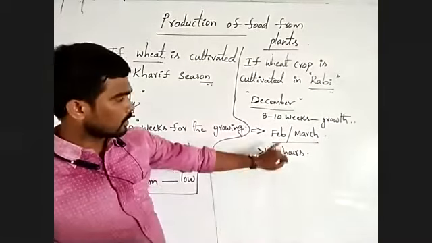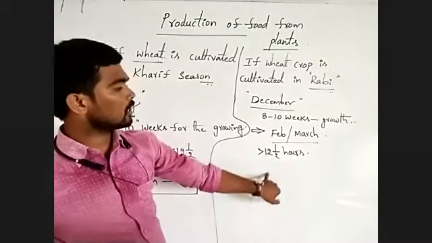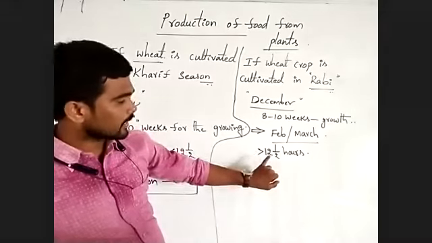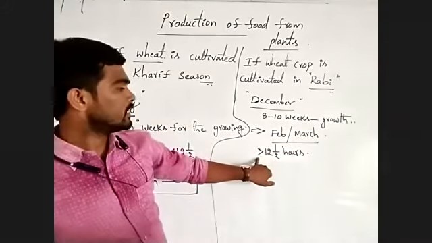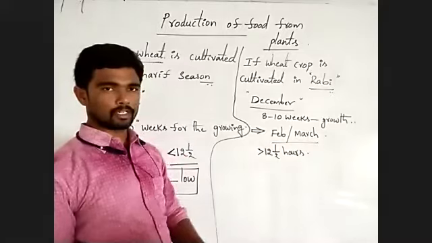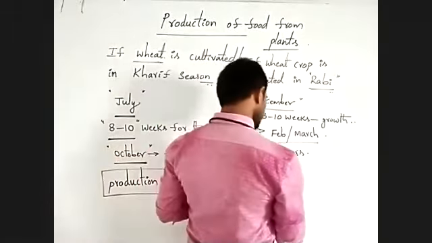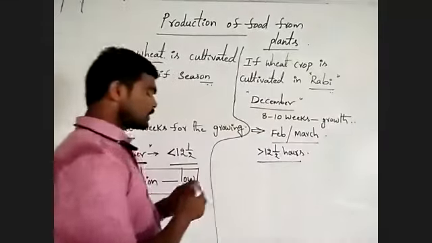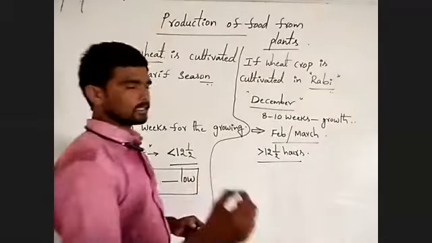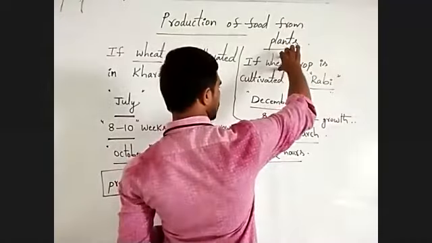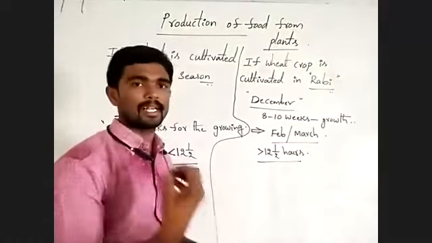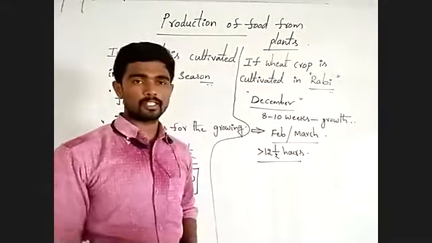Are you understanding? If night duration is less than 12.5 hours, then the wheat plant can produce inflorescences or flowers.